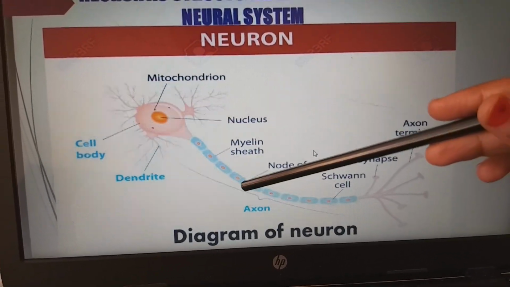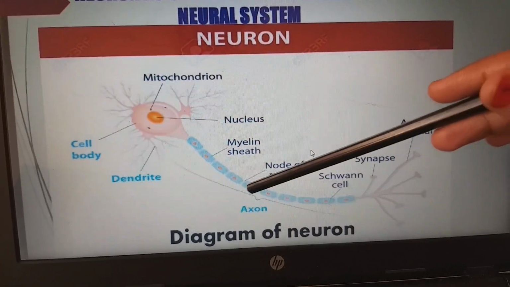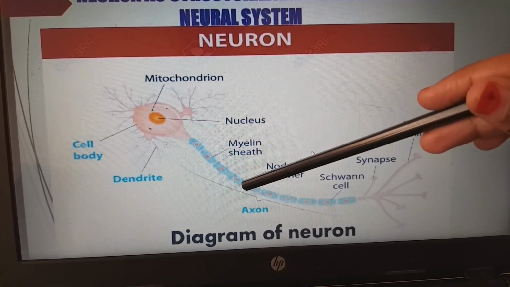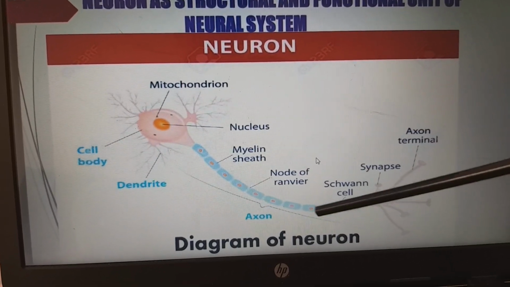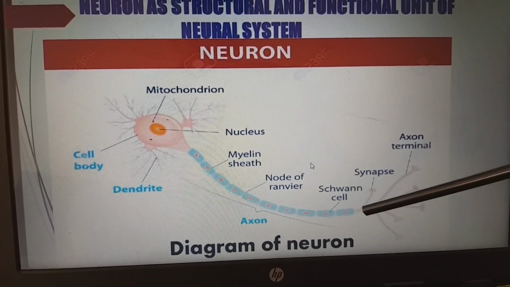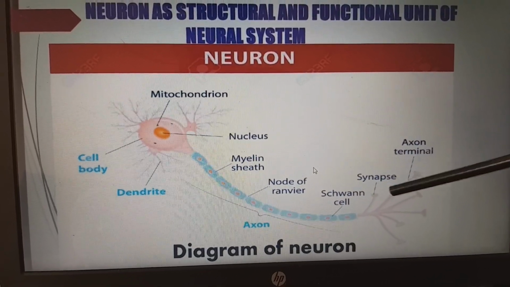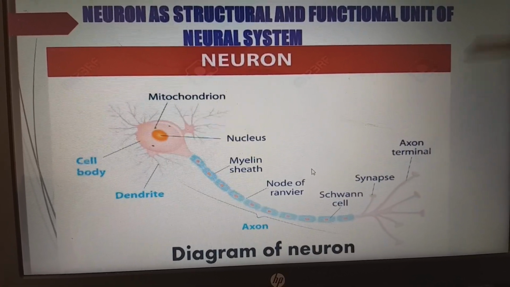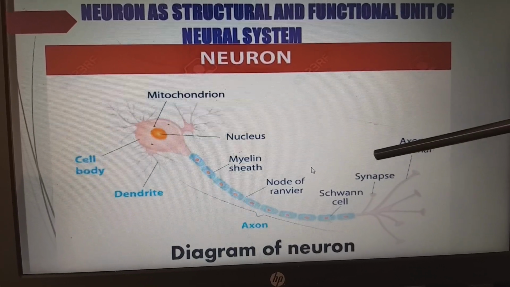And we have the nodes of Ranvier, where the myelination is not present. The distance between node to node we call the internode. And these are the Schwann cells. And we have the nerve terminals, the axon terminals. Axon terminals connect with other neurons by synapse, that chemical junction which we call a synapse.